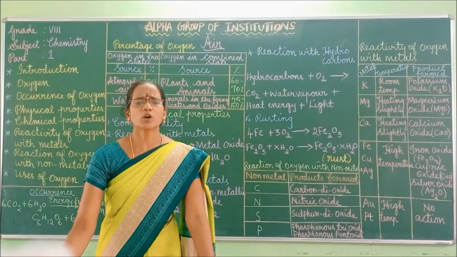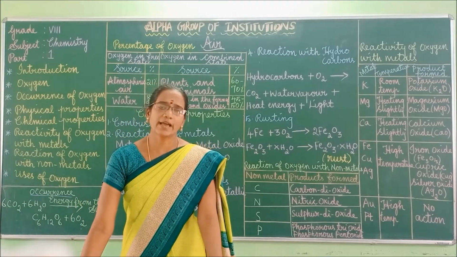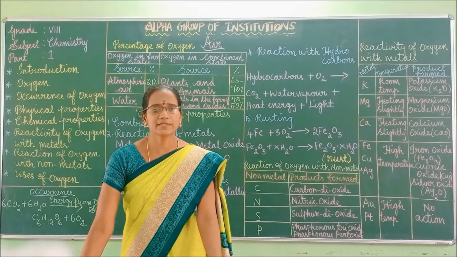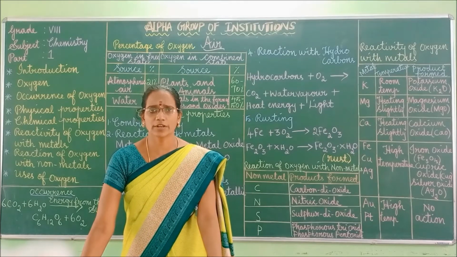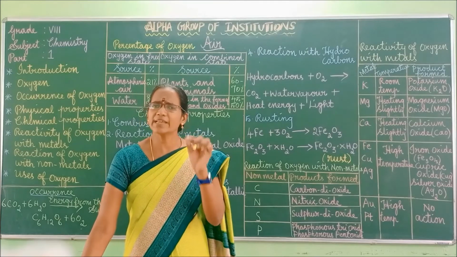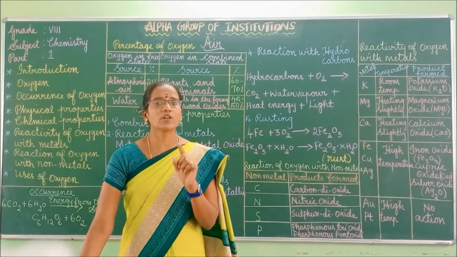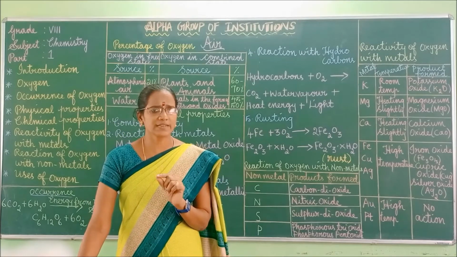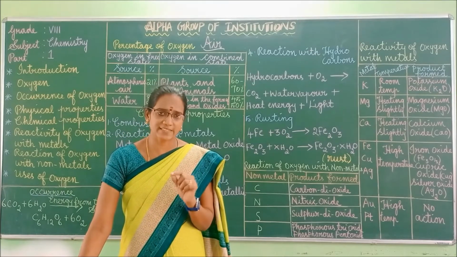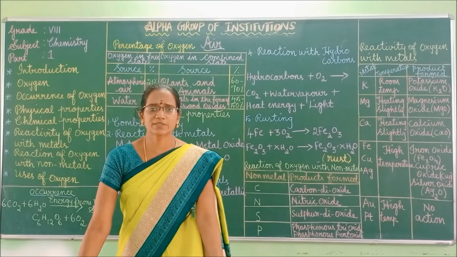Air consists of 21% of oxygen. Got it? The presence of air is essential for the survival of all living organisms.